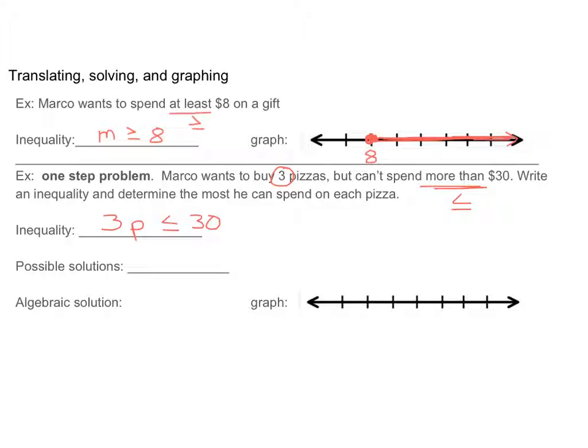So he's buying 3 pizzas. So 3 pizzas at some amount of dollars each. And this will let us determine what kind of pizza he can get. It might be just plain pizza is all he can afford. Pepperoni pizza is going to cost more for each pizza, so that might be too much money. So we're going to figure out how much he can actually spend on each of these pizzas, and that's what P represents, is the amount, right? P equals dollars.